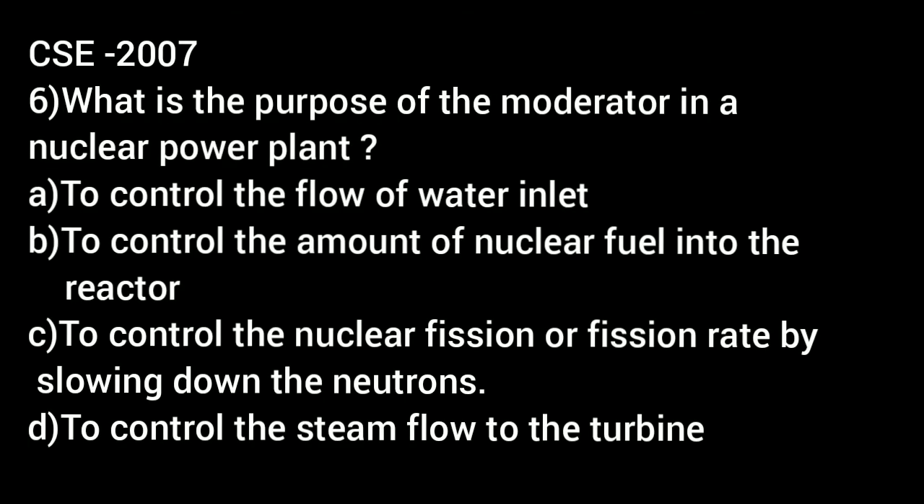So let's move to the next question, which is asked in Civil Service Examination 2007. In this question, they asked the purpose of the moderator in a nuclear power plant. That is, the moderator slows down the speed of neutrons produced in fission by absorbing kinetic energy. It increases the chance of fission and it controls the fission. D2O is one of the moderators used in pressurized heavy water reactors. So the right option is option C, to control the nuclear fission rate by slowing down the neutrons.